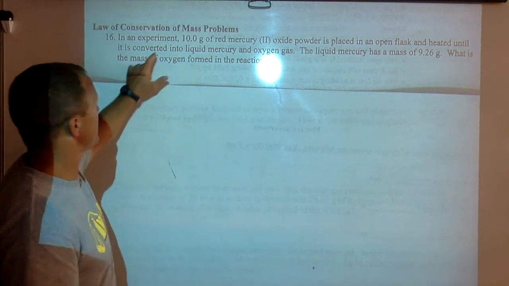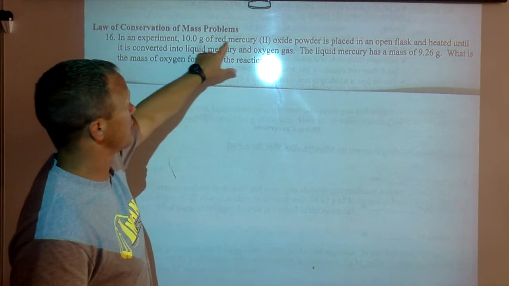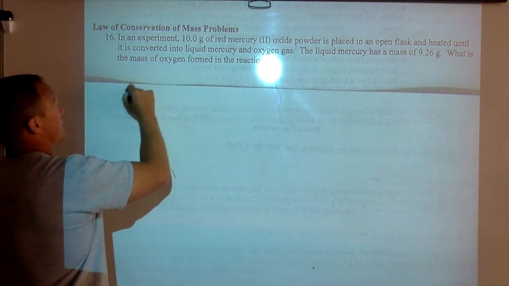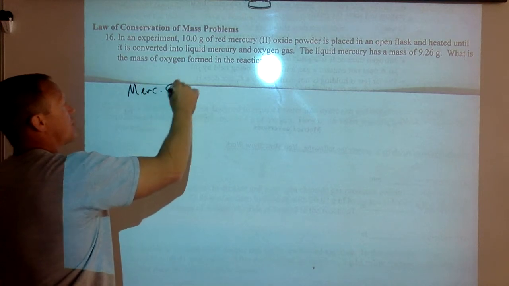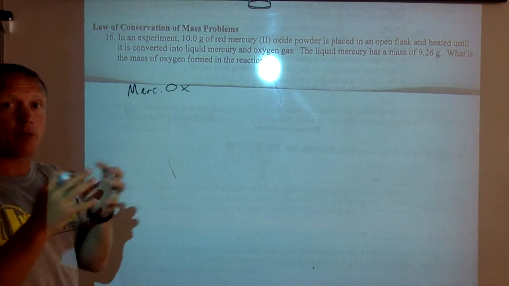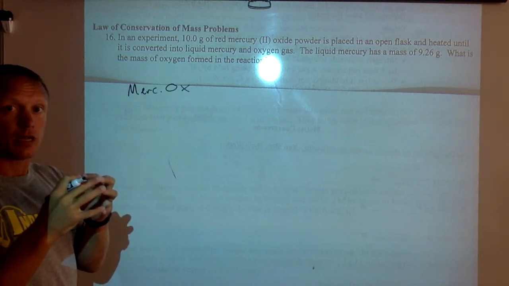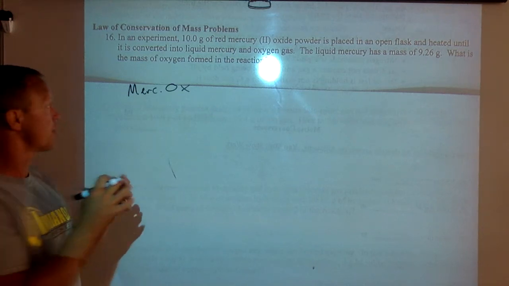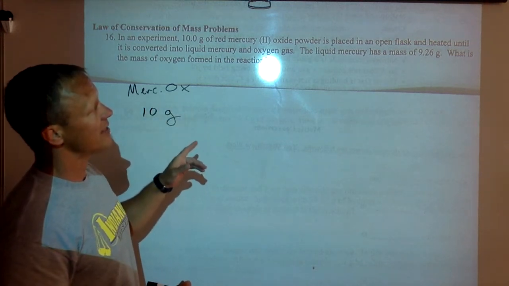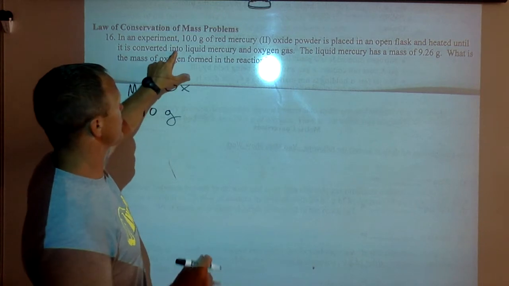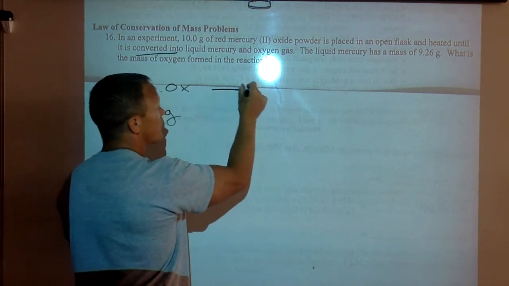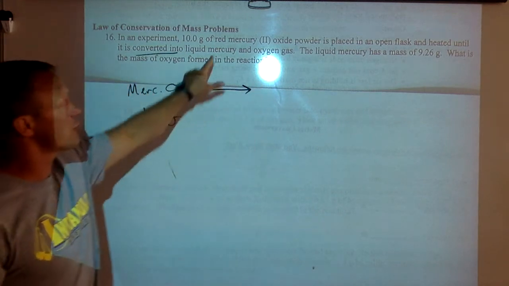So as you're reading these, this one says you have 10 grams of mercury oxide powder. You don't have to know what that is. So I'm just going to write, you have mercury oxide, which means you have mercury and oxygen as a compound together. Kind of like water is H2O, it's a compound together. And we have 10 grams of that. It's placed in an open flask and heated until it's converted into. So that's going to be important. It's converted into, so I'm going to draw an arrow and say it's converted into mercury and oxygen.